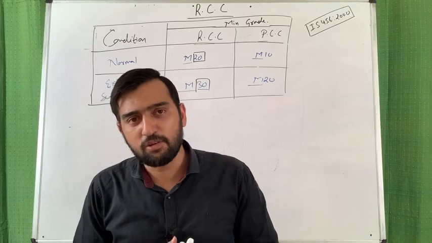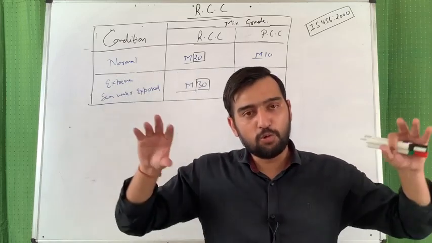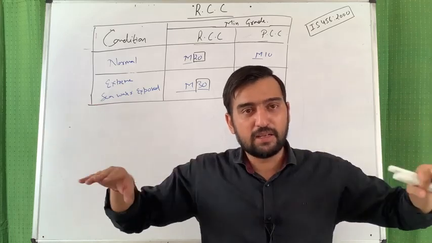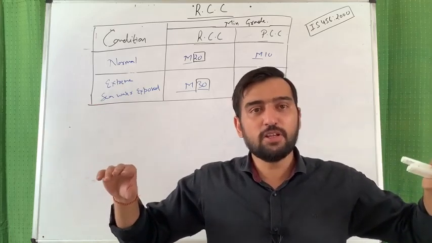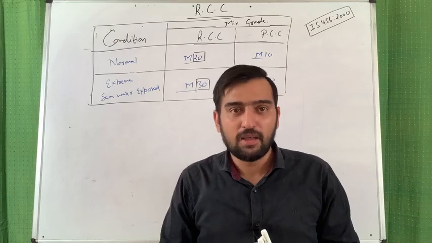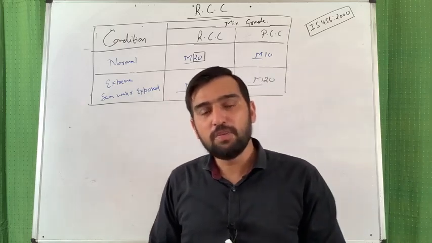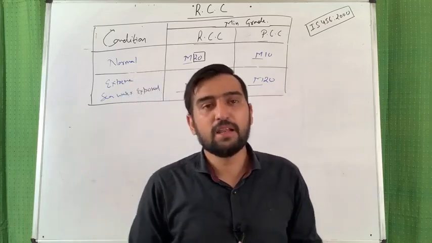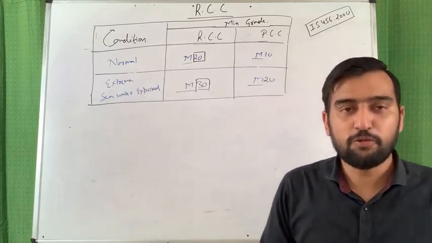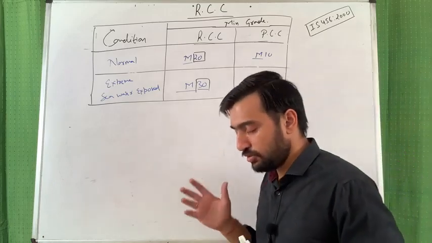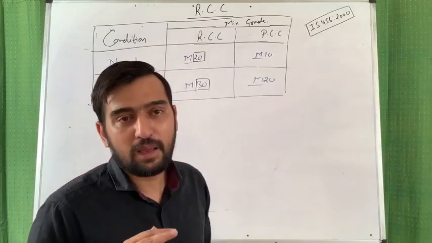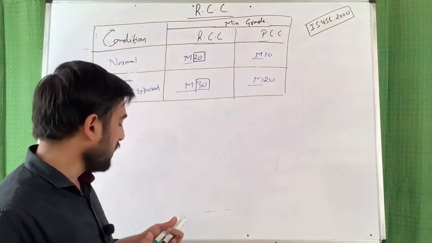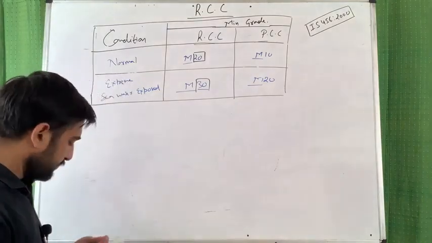So if somebody asks you, if two bars are identical in all respects but differ in percentage of steel, which one is more ductile? Then that bar or that column will be more ductile which has the higher amount of steel in it. So friends, what I want to make clear to you is that if the steel amount increases, then ductility also increases.